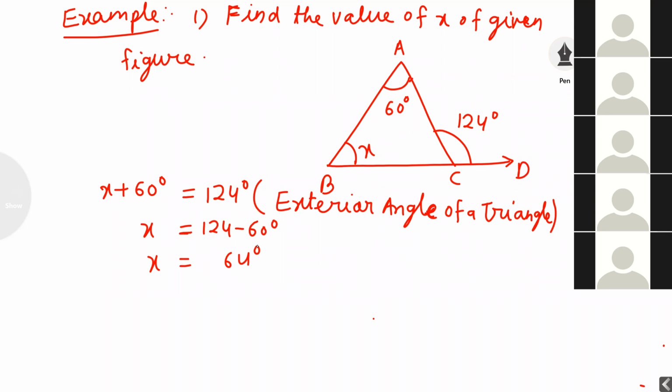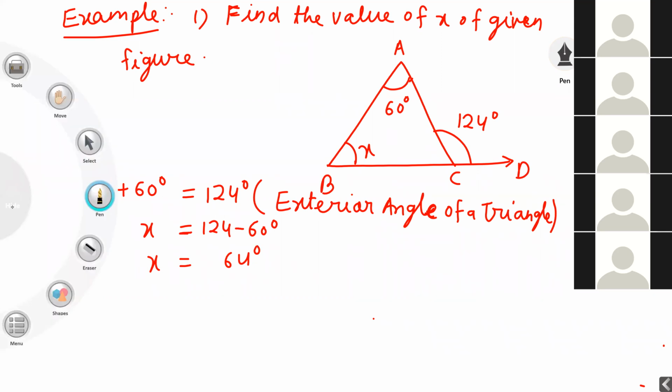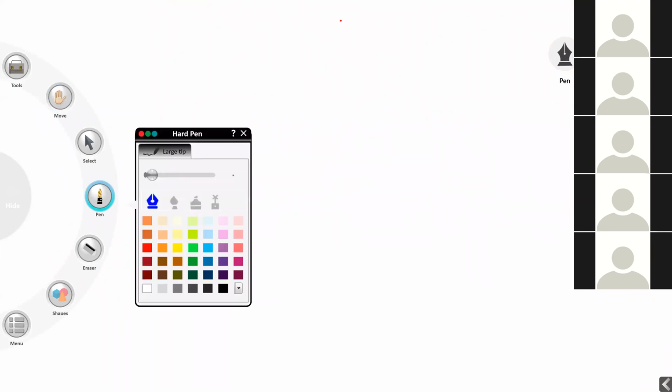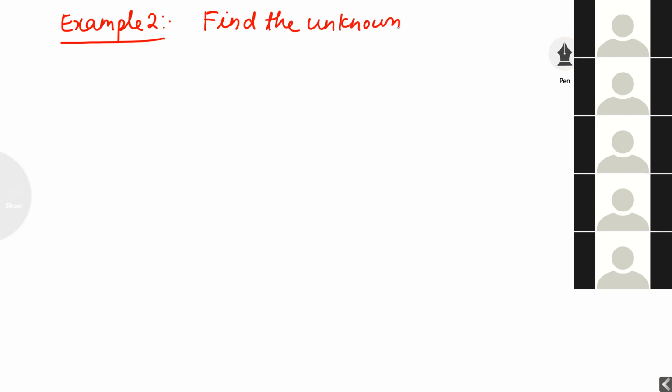Find the unknown value of the given figure.